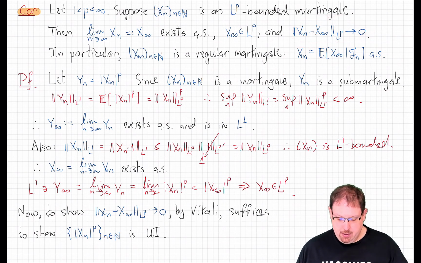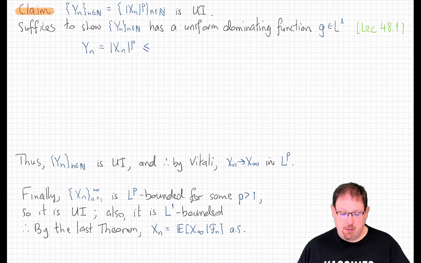Now we have to go back to the Vitali convergence theorem. We proved that theorem in the L1 case, but if you look carefully at our proof, you'll see that it works exactly the same way to show LP convergence following from convergence in probability, provided we have this condition. We need to have the pth powers of the terms in our sequence be uniformly integrable. So that's what we need to show here, that the sequence yn is uniformly integrable. Well, to show that, we will employ the very first example of uniformly integrable random variables from that lecture, 48.1, which is if our random variables have a uniform dominating function that is integrable, then they are uniformly integrable.